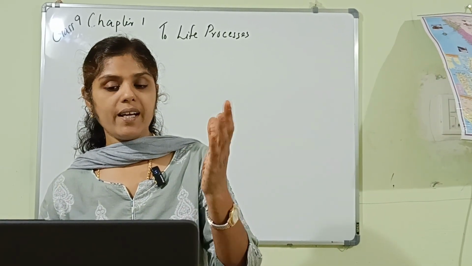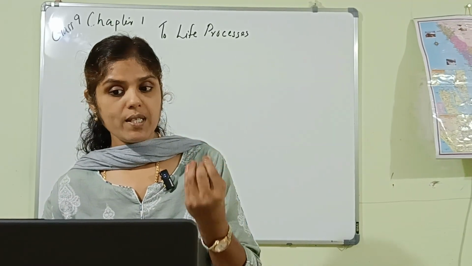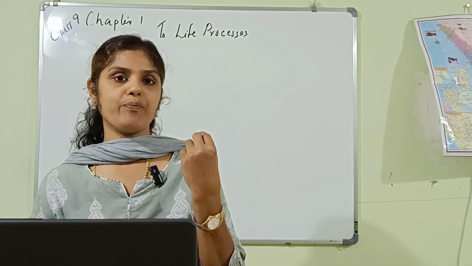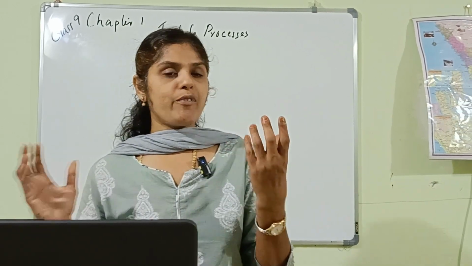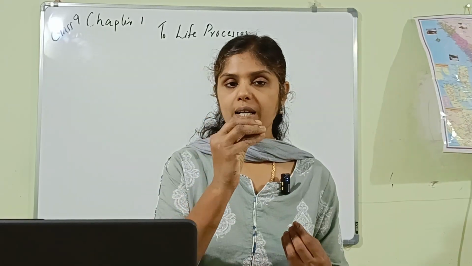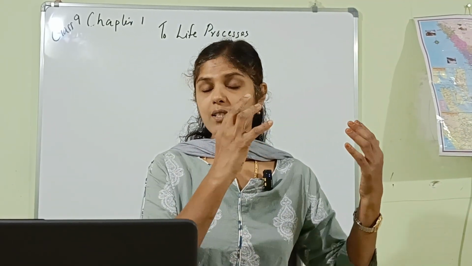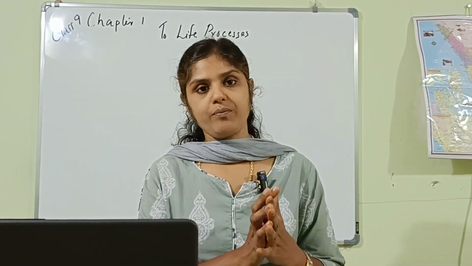Here, listen. Movement, response, respiration, growth, reproduction, etc. are signs of life. If you are considering an organism, how can you say that this organism has life?